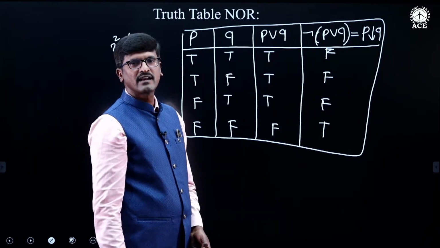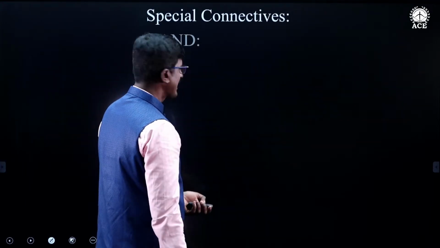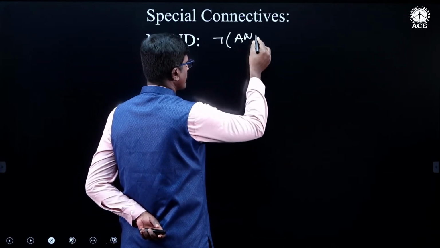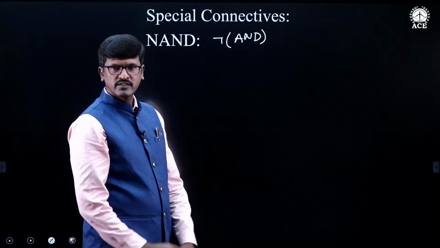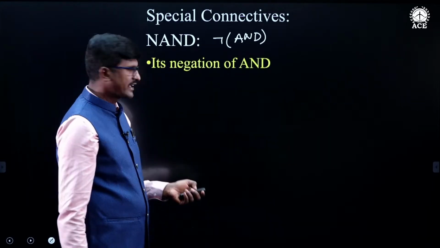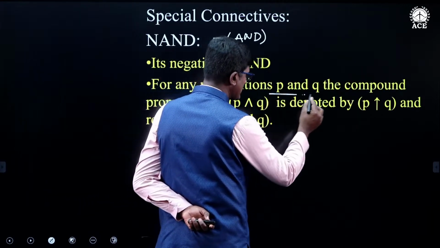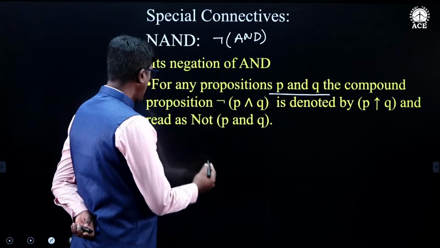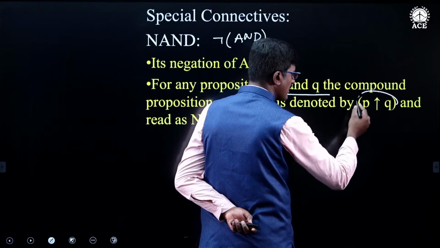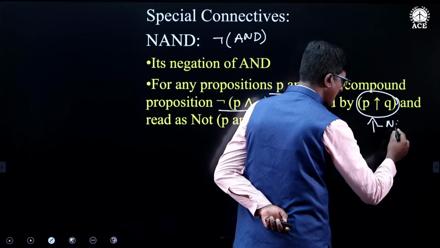Now we will see the next special connective, that is the NAND connective. NAND is nothing but the negation of the AND connective. Now we will see the definition of the NAND connective. Here I am taking two simple statements, P and Q, and the compound statement, the negation of P and Q, is denoted like this. This is the symbol we use to denote the NAND connective.